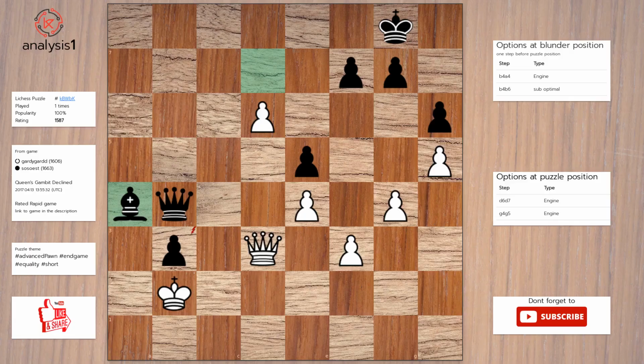One more, let us look at threats in puzzle position. Queen takes pawn. There are no checks in this position. The puzzle is solved using d7. Bishop takes pawn. Queen takes bishop.